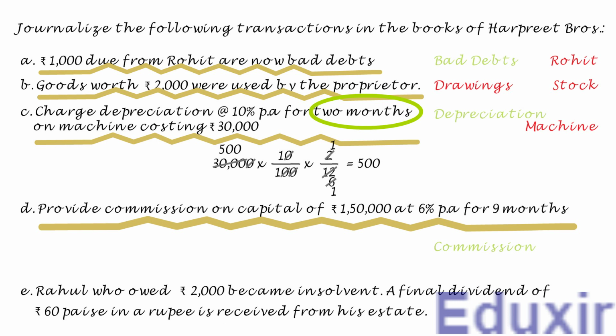Note here that we should not be confusing this with commission received. In this case, the business is paying the commission. It's not receiving the commission. So, in this case, the commission is an expense.